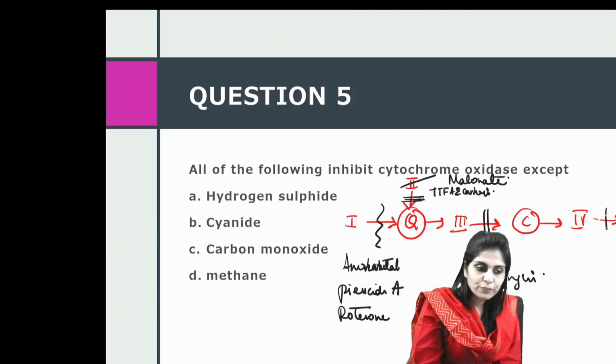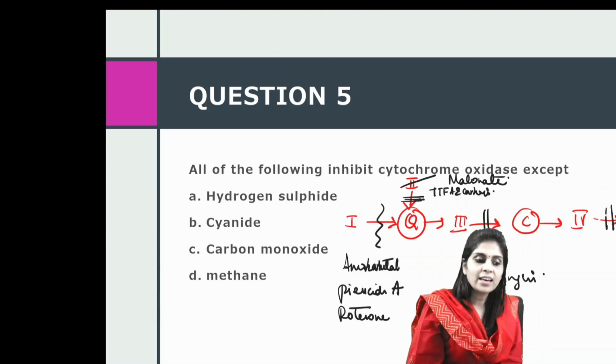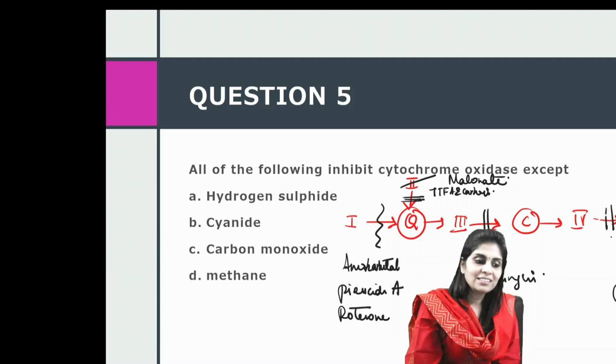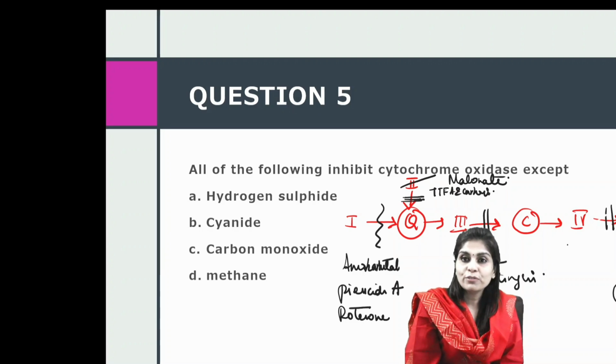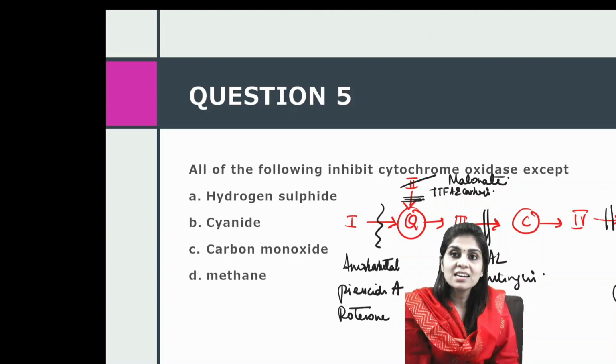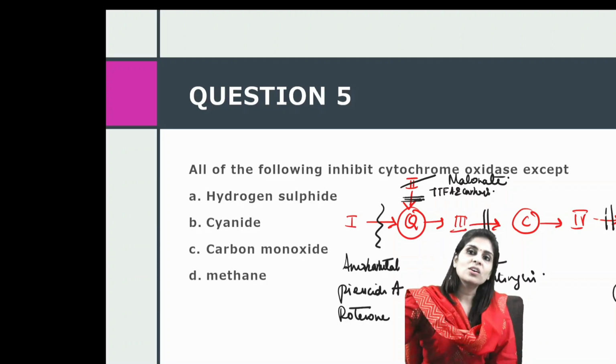Now complex 4 to oxygen is inhibited by common poisons including hydrogen sulfide, cyanide, and carbon monoxide. About carbon monoxide, this is not the basic principle of its toxicity. The main reason behind carbon monoxide poisoning is that it has very high affinity to the Fe2+ of hemoglobin, so it dissociates oxygen away.